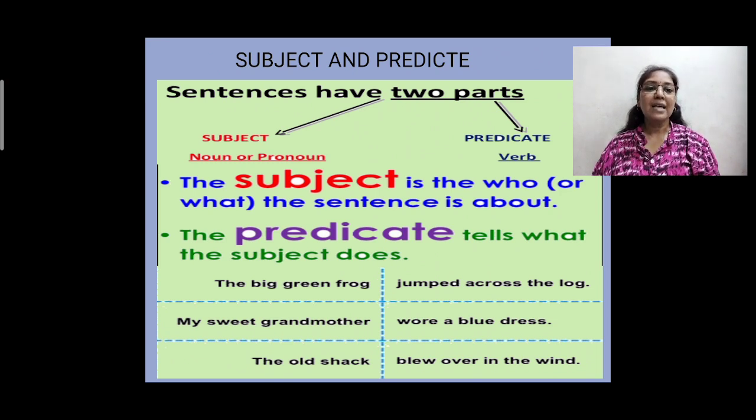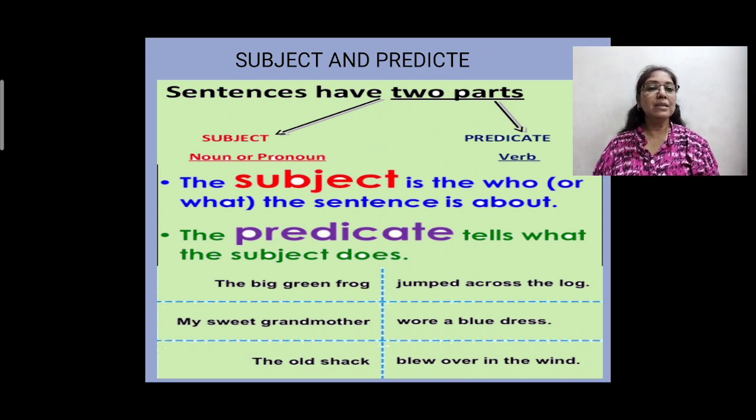Now, a sentence has two parts. One is your subject and the other is your predicate. The subject may include the noun or the pronoun of the sentence, and the predicate, starting from the verb, includes the rest of the other words in the sentence. Okay, now let's start with the subject.